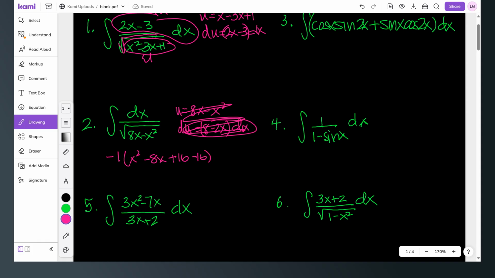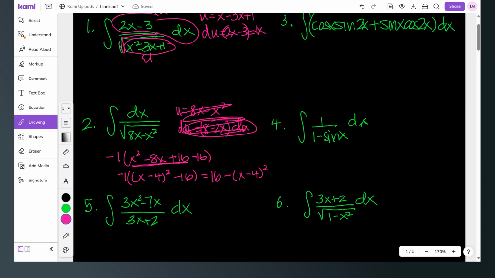The part with the 16 factors into a perfect square trinomial, so now I have negative 1 times x minus 4 squared minus 16. I push the negative 1 back through, and that makes this a positive 16 minus x minus 4 squared, and that's underneath the radical.